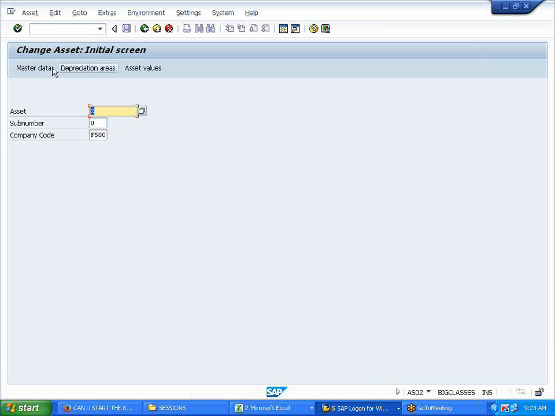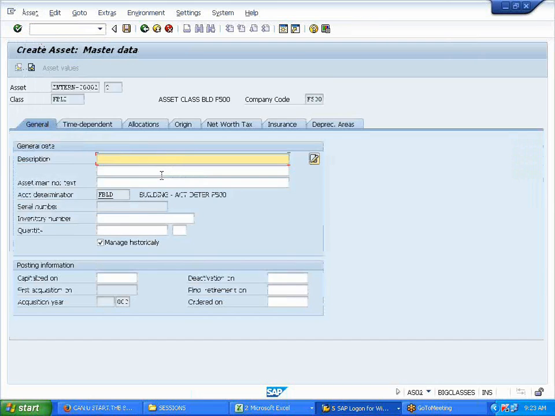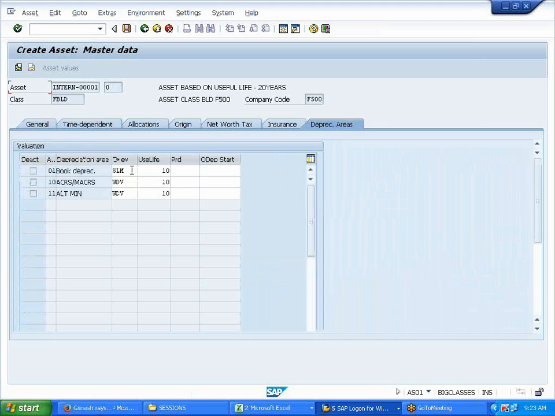So what I'll do is I'll create one more master data. I'll go to create. AS01. Asset based on useful life. 20 years. I just save it.